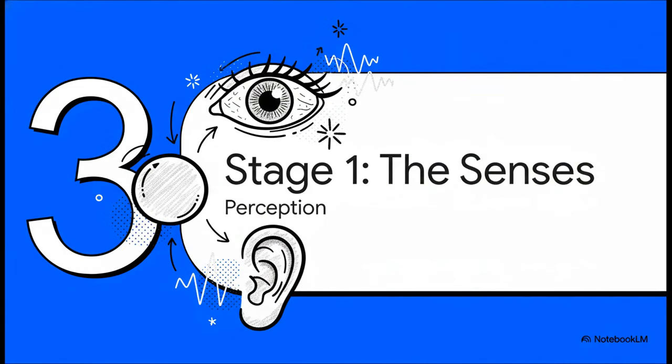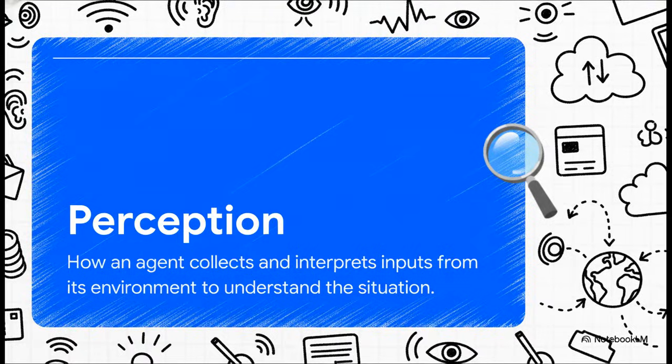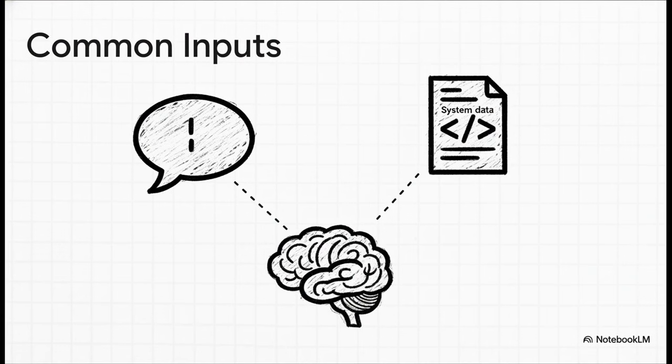All right, let's start at the beginning with step one. The easiest way to think about perception is as the agent's senses, basically its eyes and its ears. This stage is all about gathering information. Before an agent can do anything useful, it has to understand the situation it's in. Perception is just that process of taking in all the raw data from its world and trying to make some sense of it. So what kind of information is it grabbing? Well, it could be a direct command from you, a user prompt, or it could be pulling in data from other systems, reading logs or talking to other software. And of course, it's looking at its own memory, its own history for context. All of this gets fed into the agent's brain to get processed.